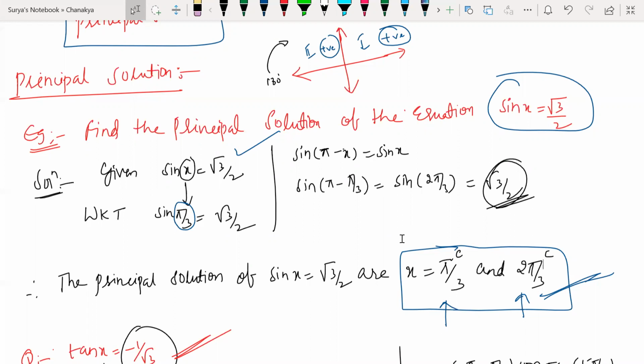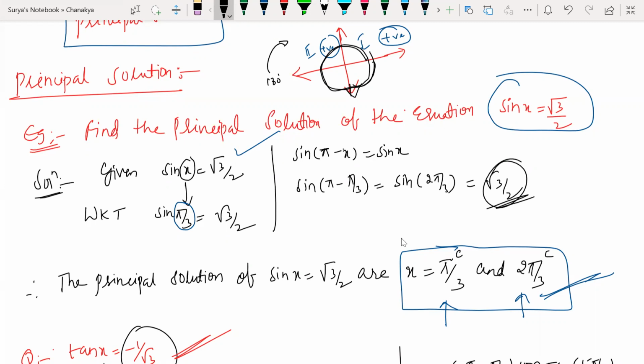As we rotate from quadrant 1 to quadrant 2, 2 to 3, 3 to 4, and 4 to the first again, the function keeps changing.